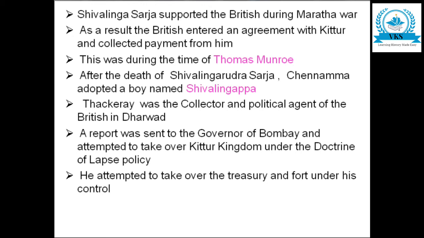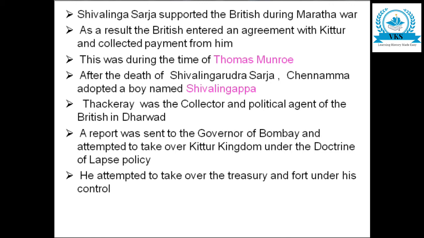Shivalingarudra Sarja had supported the British during the Maratha War, and as a result they had entered an agreement, and the British had collected payment from him. That was during the time of Thomas Munroe. After the death of Shivalingarudra Sarja, Chennamma adopted a boy named Shivalingappa. During that time, Thackeray was the collector and political agent of the British in Dharwad.